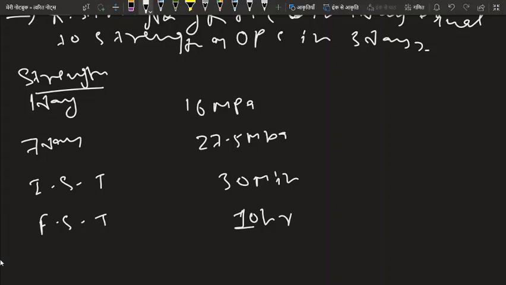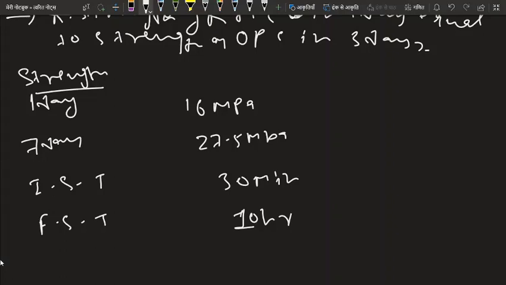Now, if we add some calcium chloride to rapid hardening cement, it is converted into extra rapid hardening cement. Extra rapid hardening cement is obtained by adding 2 to 2.5% calcium chloride to rapid hardening cement.